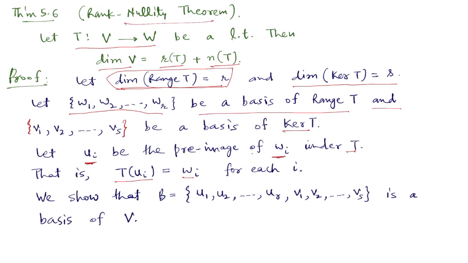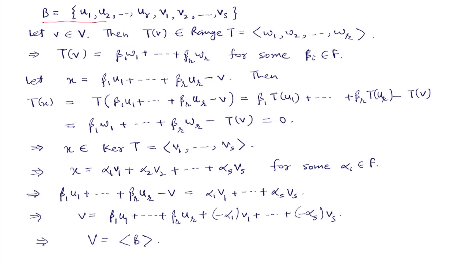Now we have these r vectors u1, u2, ..., ur in V, and we also have s vectors v1, v2, ..., vs in V. We shall show that these r plus s vectors form a basis B of V, and this will in fact prove the rank nullity theorem, because dimension of V will become r plus s, and that is rank of T plus nullity of T. To prove that B is a basis of V, we shall prove that B spans V and B is linearly independent.